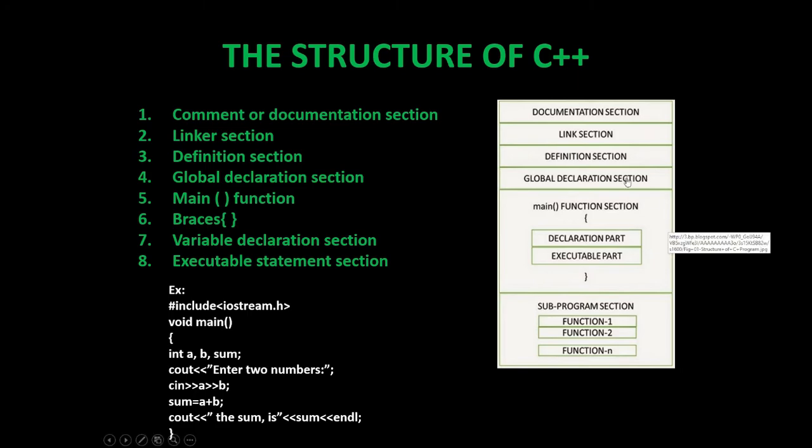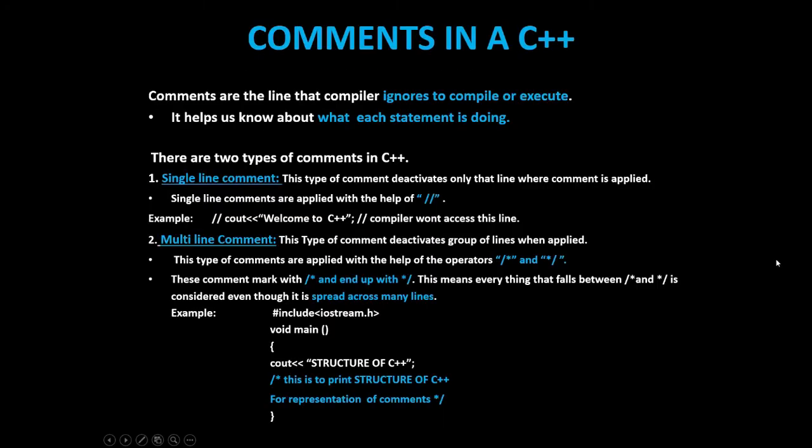So we can see here an example. We have #include <iostream.h>, void main, curly bracket open, int a, b, sum; cout enter two numbers, cin a and b, sum is equal to a plus b, cout the sum is sum, endl. So this is one simple program from which we can understand the structure of C++.